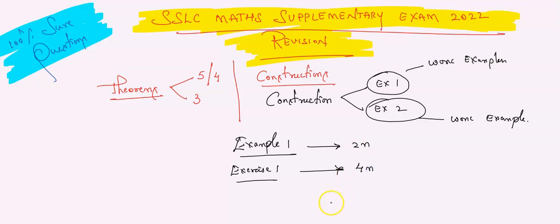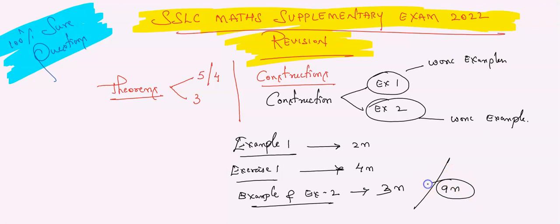Understood? Is this clear? Now if you see example problems after the first exercise, example problems and exercise number 2, from that part you can expect a 3 mark question. Only from that chapter you can expect around 2 plus 4, 6, 6 plus 3. How many marks? 9 marks you can expect from the construction chapter.